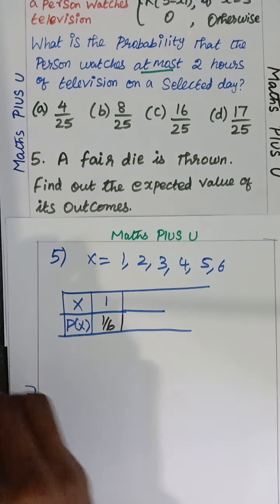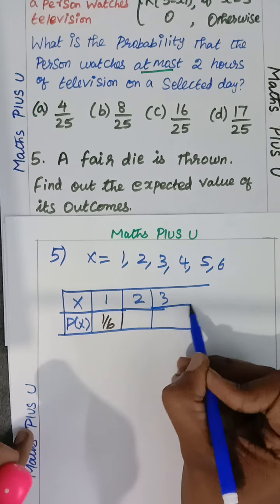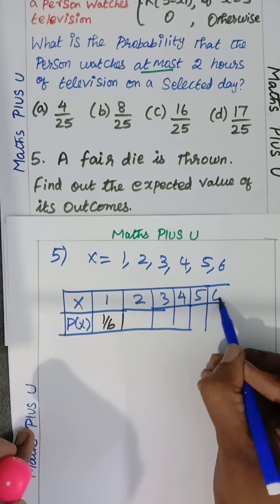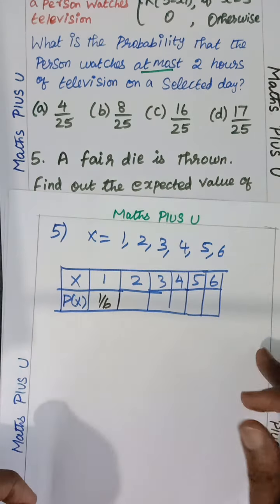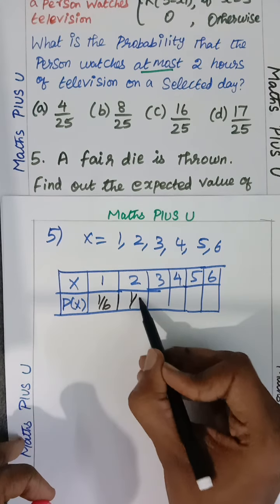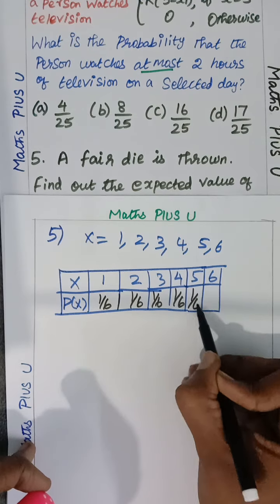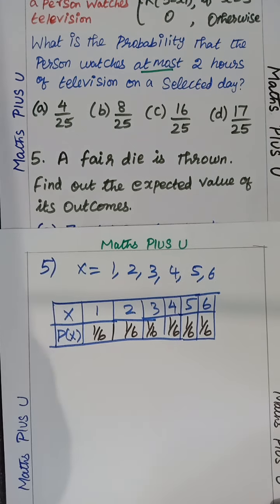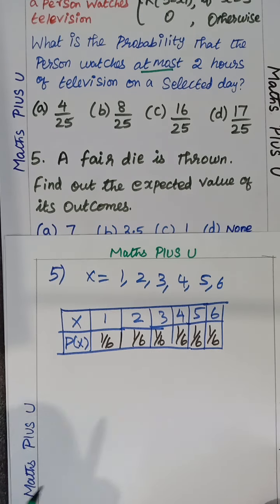Correct? 2 can come how many chances? 3 can come, 4, 5, 6. Each how many chances? What is the probability of getting these? The same, 1 by 6. 2 also can come only one chance, 3 also one chance, 4, 5, 6 also one chance. They have asked us to find the expected value of its outcomes.